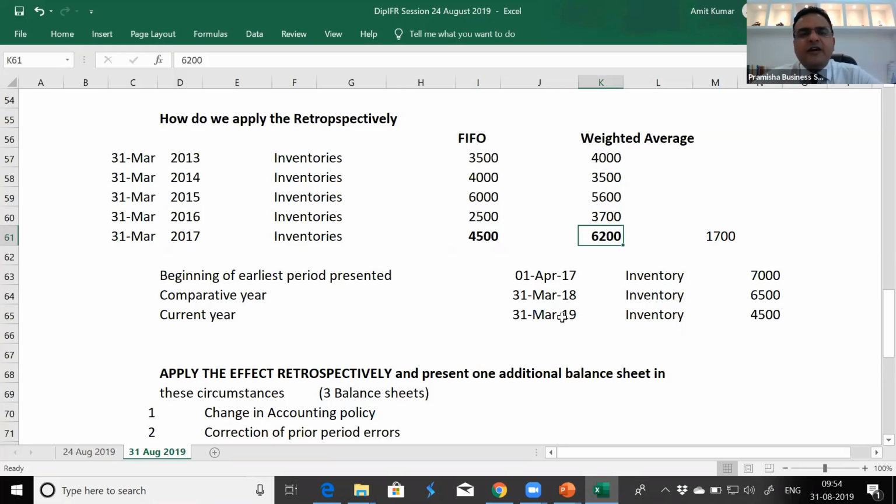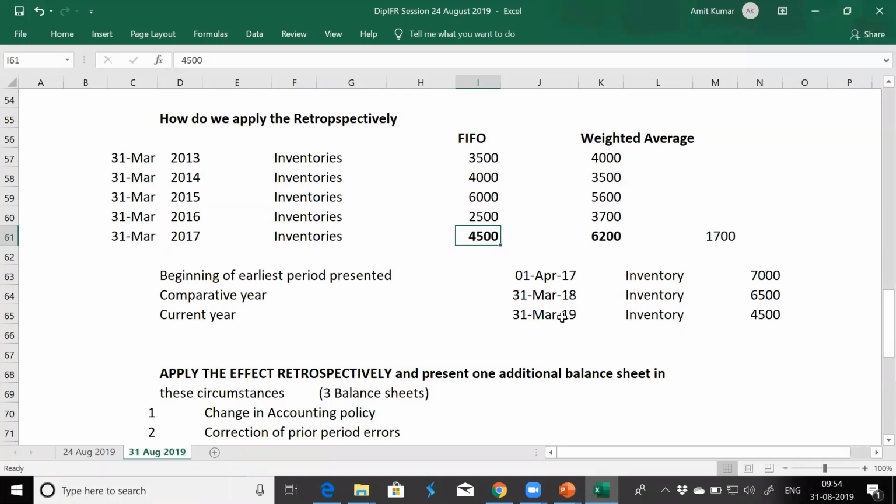When I say apply the effect retrospectively, I mean that I apply it as if I've been doing it since beginning. And if I've been applying it since beginning, the value should be 6,200 as on this date. What is the value today? Okay, so it is 4,500.